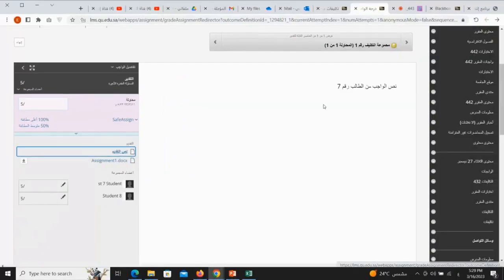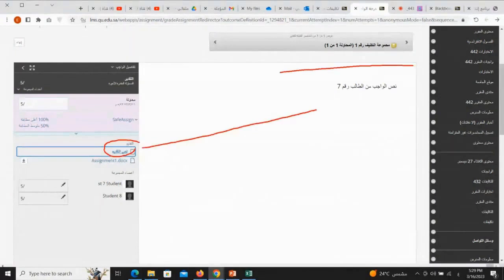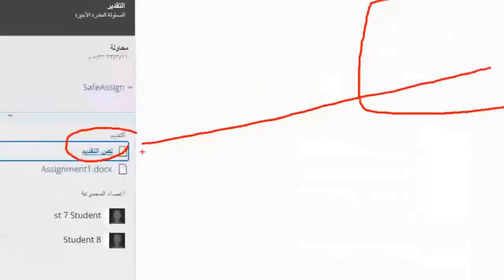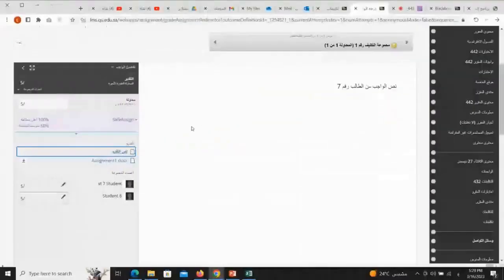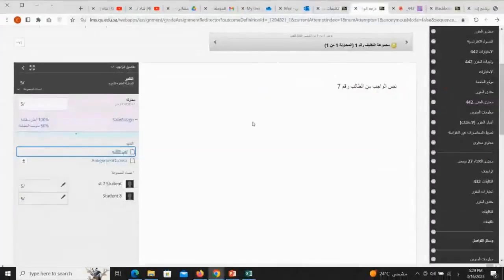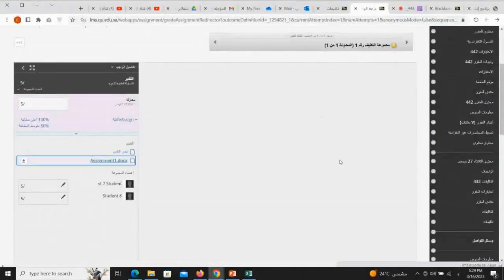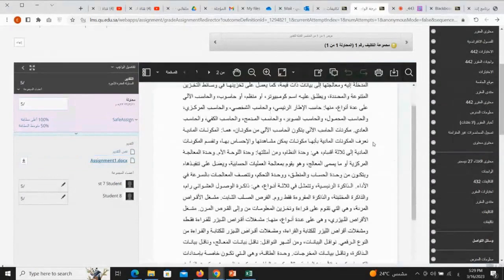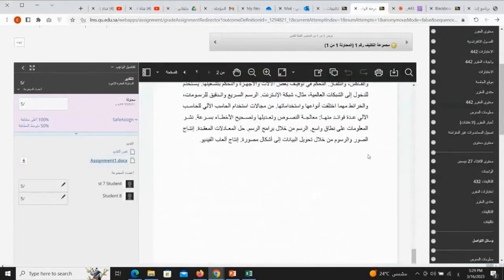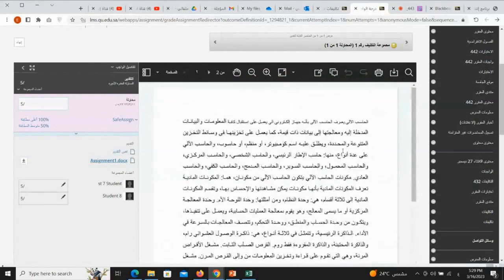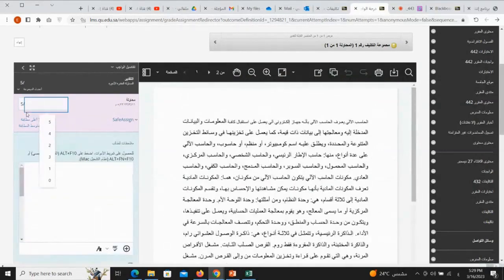Check the text. You'll click on the word submission text. When you click on the submission text, the text will appear here, just like you see it. The text I wrote, which is the assignment text from student number 7. And when you click on the Word file, it will come up here. What happens next? It will open the Word file for you here, and you can read the Word file in whatever way you find suitable, and then you can start assigning the grade to the student.